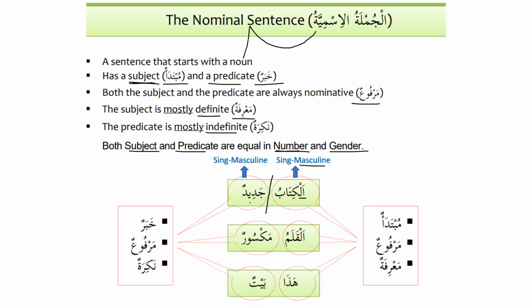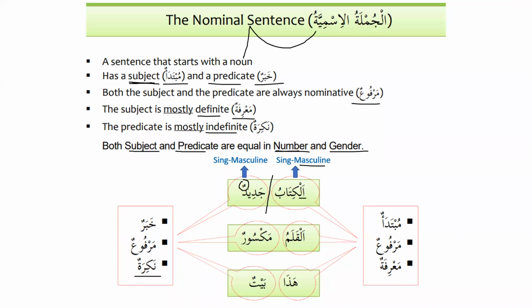Then we have jadidun, and this is called khabarun, as we can see over here. It is marfu'un because it has dammatan, and it is nakiratun. It's a common noun because there is no reason why we should call it a definite noun. Definite noun should be ismun alamun, the name of a specific person, place, or thing. It should have al before it, or it should be ismul ishara. All these categories, we don't have them here. So that's why we say it's an indefinite noun.